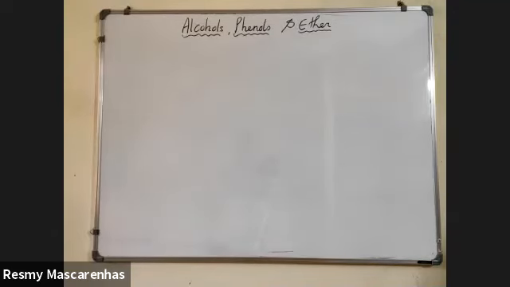Okay, now open your notes. From today, we are going to start with a new chapter, that is alcohols, phenols, and ethers. This chapter comes under organic chemistry after haloalkanes and haloarenes. In this chapter, again, three parts are divided. The first part is alcohol, the second is phenol, and the last one is ether.